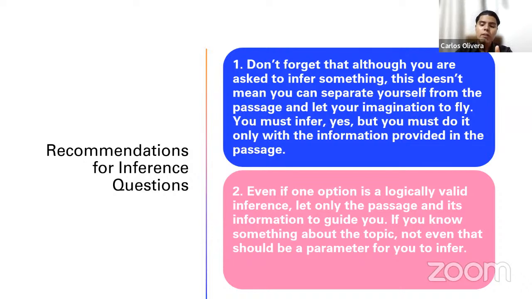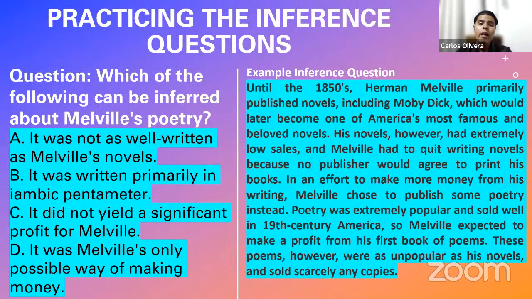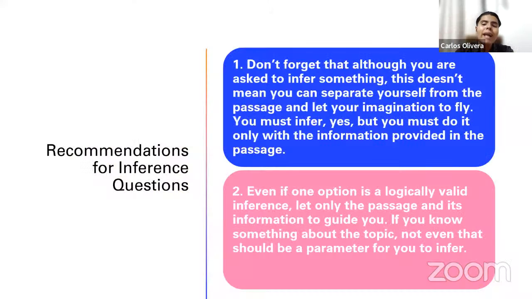Important, this part. For example, maybe you are a fan of Herman Melville and you read all his novels and poetry. But if you know something external that is not mentioned in the reading passage about Melville or any other topic you find in your exam, never use it. Don't use your own knowledge to infer. Let the passage and its information guide you. That is what you have to look for. The information ETS is giving you, not what you know about Melville or any other topic, okay? Read the passage and let the passage suggest to you what the inference is going to be, okay?